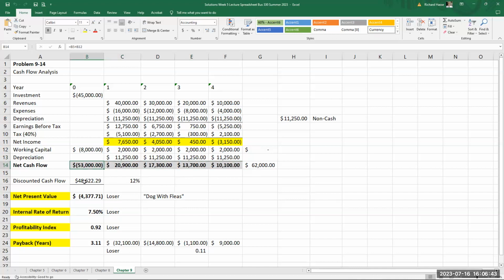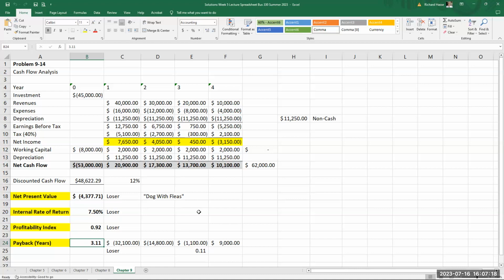Then you take that, you determine your discounted cash flow. Here, the discount or the cost was 12%. The difference between the discounted cash flow and the investment, in this problem, a loss. The internal rate of return, the profitability index, and the payback. This is a perfect example of what you'll be doing in assignment 4, and my lecture video on Monday the 17th will go over this again in another problem context. So it should give you a good base to figure out that assignment.